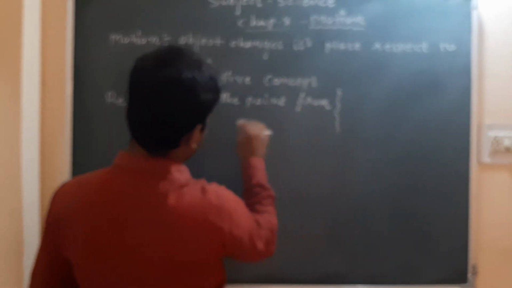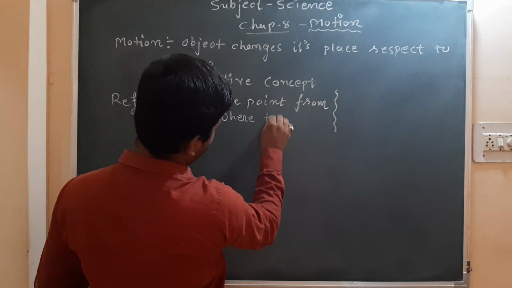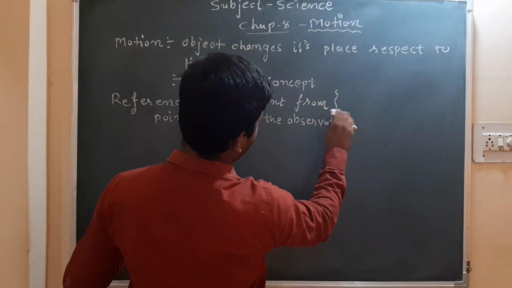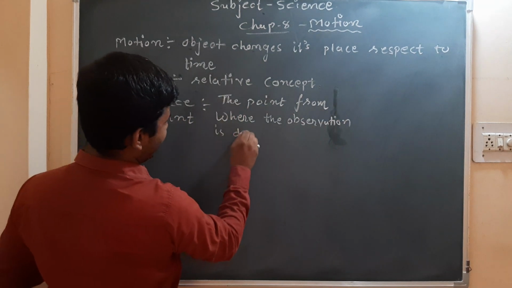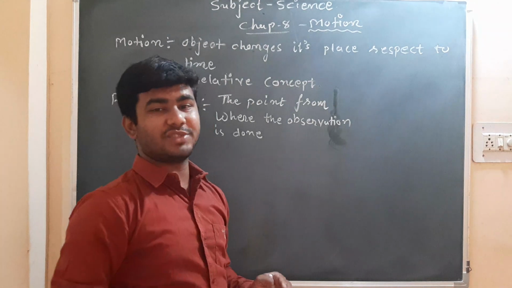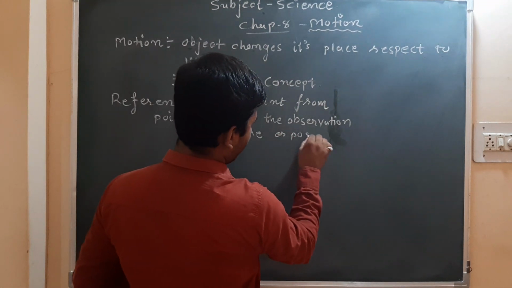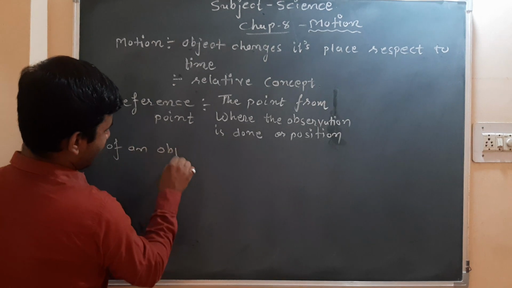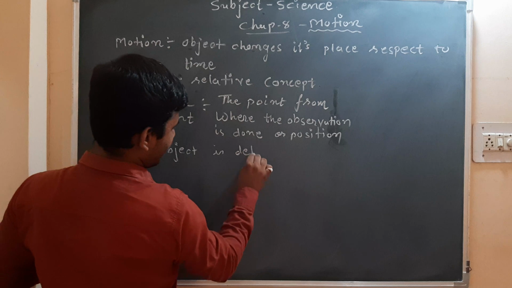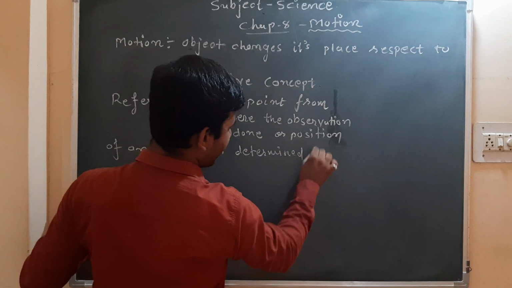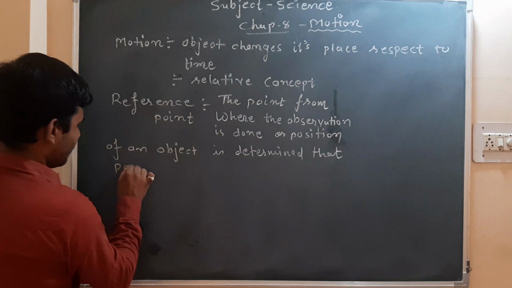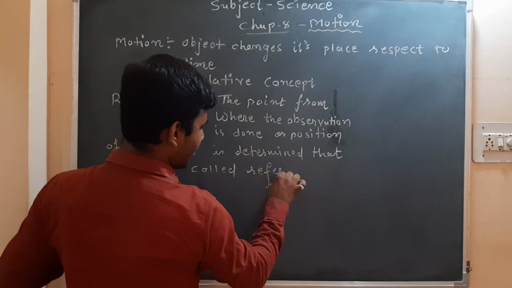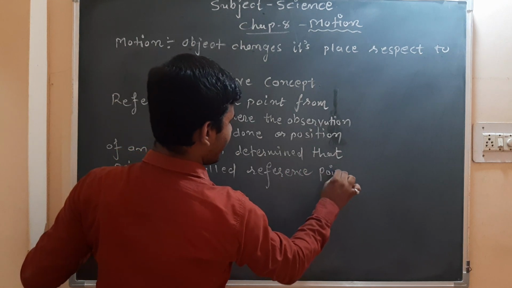So, the point from where the observation is done or the position of an object is determined, that point is called a reference point.